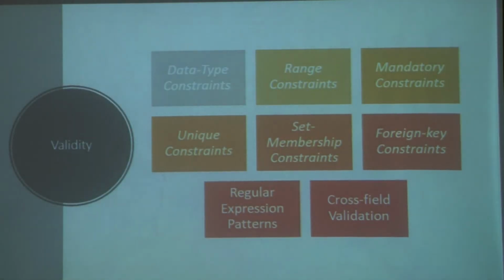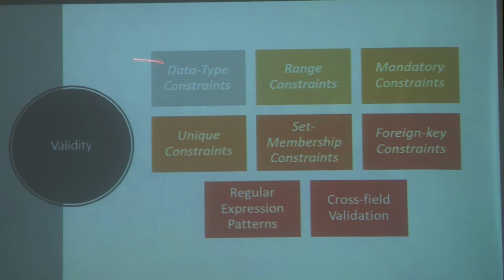So validity can be looked at from different points of view. You can have type constraints, range constraints, mandatory constraints, things like that. With type, all the data should be of the same type. For example, if you are collecting numeric data, there cannot be string type data there.